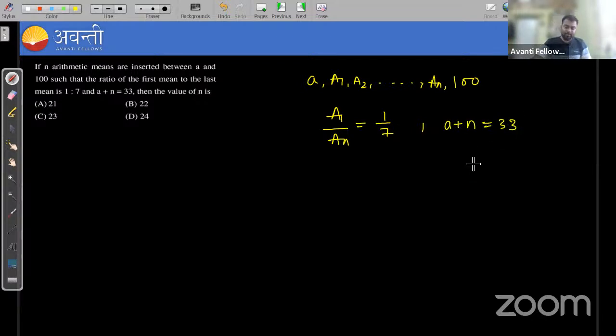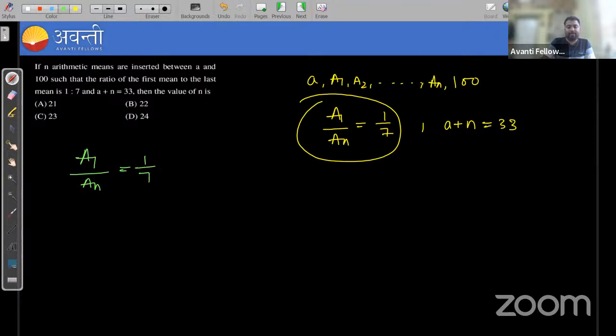So how can we solve this question? By using the given information, we can solve this question. Let's start with this only, right? A1 upon An is given as 1 upon 7. A1 can be written as A plus D, because this is the second term.